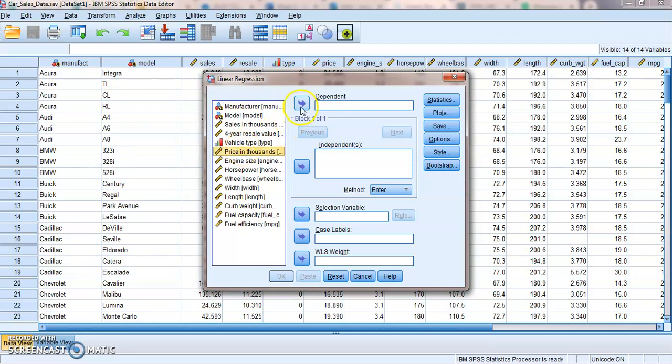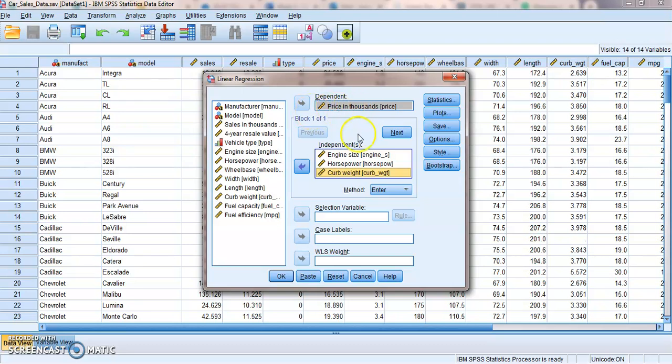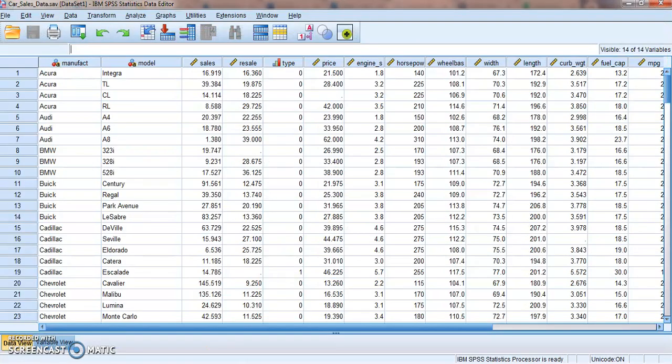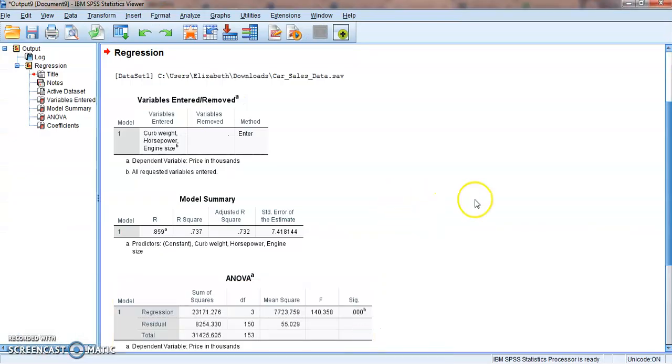Our y value will always go at the top, our y variable. We've got engine size, horsepower, and curb weight. Those are the three I mentioned in my question. We will not mess with these boxes at all in this course, so just keep that in mind. We'll use y and we'll use x, okay? And you don't have to click on any of these other options over here, right? Very simple, this and this, but make sure you put them in the right place. What we're predicting goes up here, and what we're trying to predict with goes right here, okay? We hit OK. For some reason, it just took me back to the data. There we are, all right, here we go.